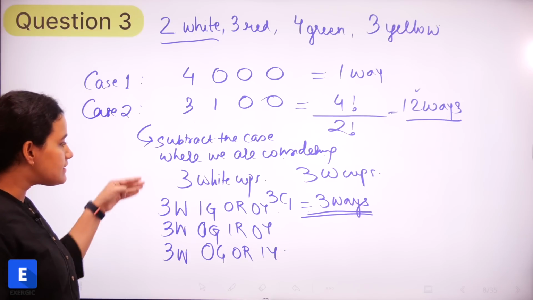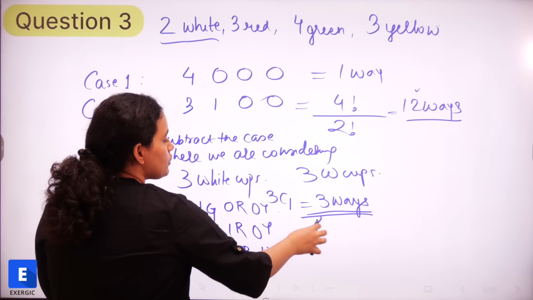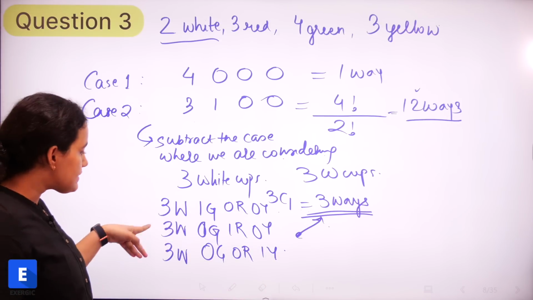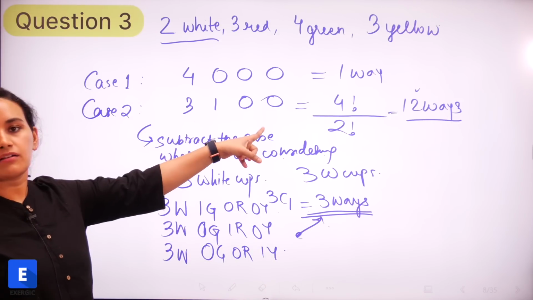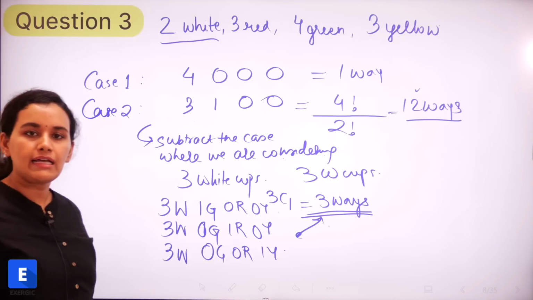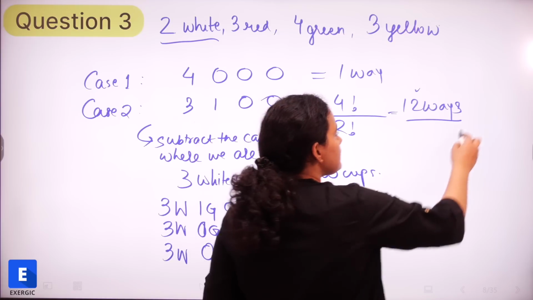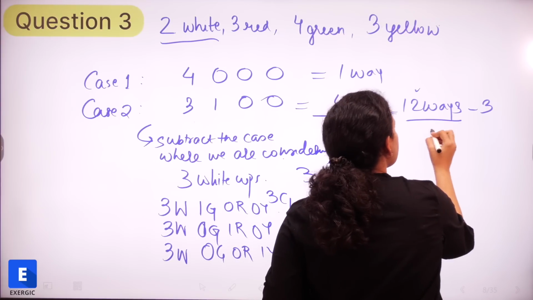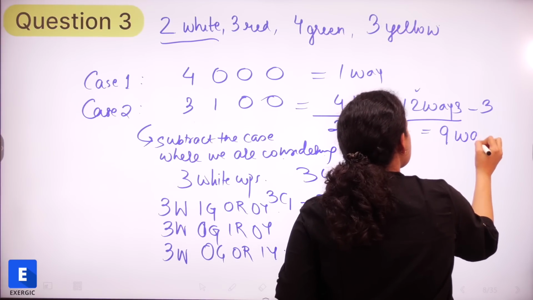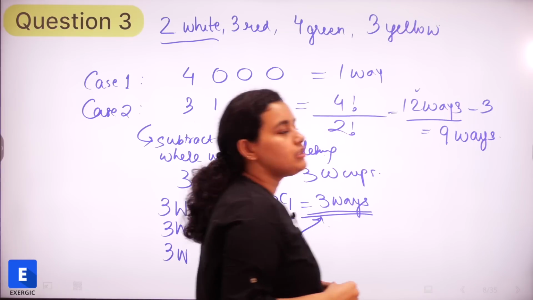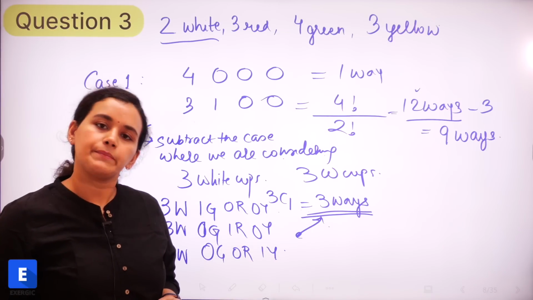So these are the 3 ways, and these 3 cases we need to subtract, because it's not possible. We don't have 3 white cups. So 12 minus 3, that is nothing but 9 ways.